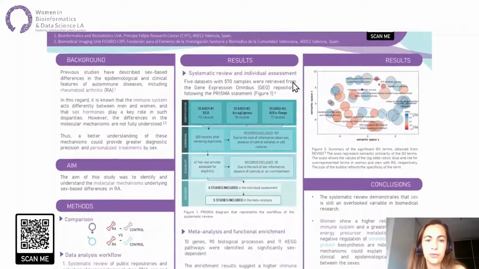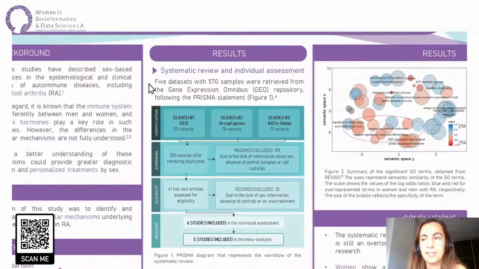As a result, we retrieved 5 datasets with 570 samples from the Gene Expression Omnibus repository. Figure 1 displays a PRISMA diagram. It shows how the studies were filtered according to a standardized process, with a number of remaining datasets in each phase.